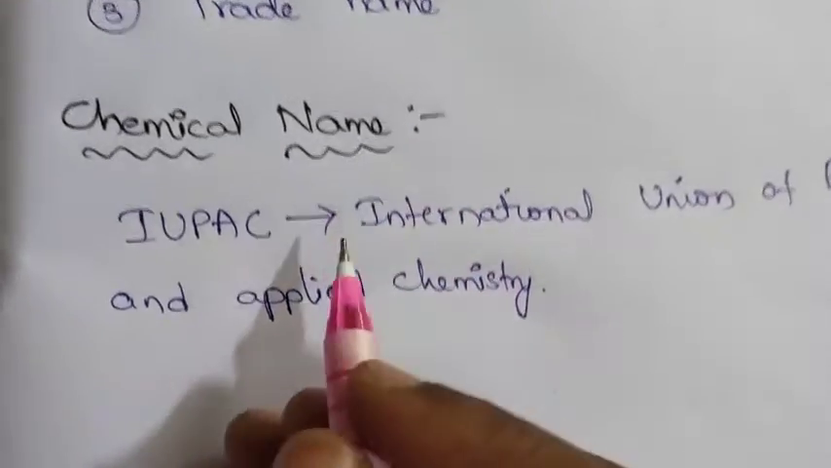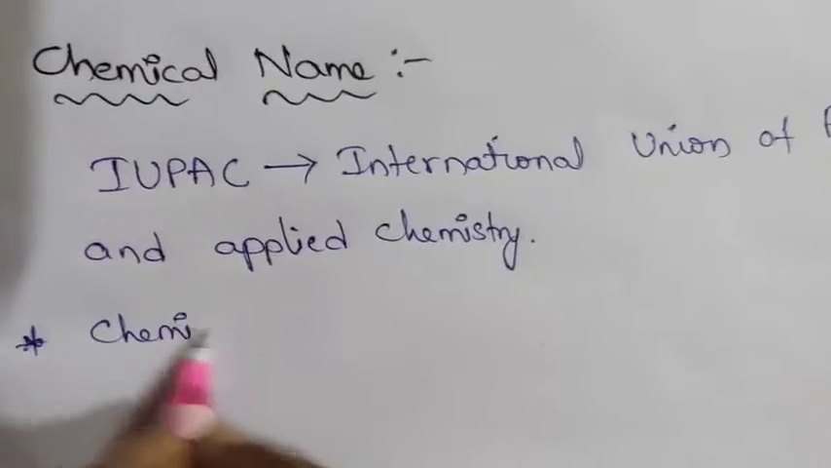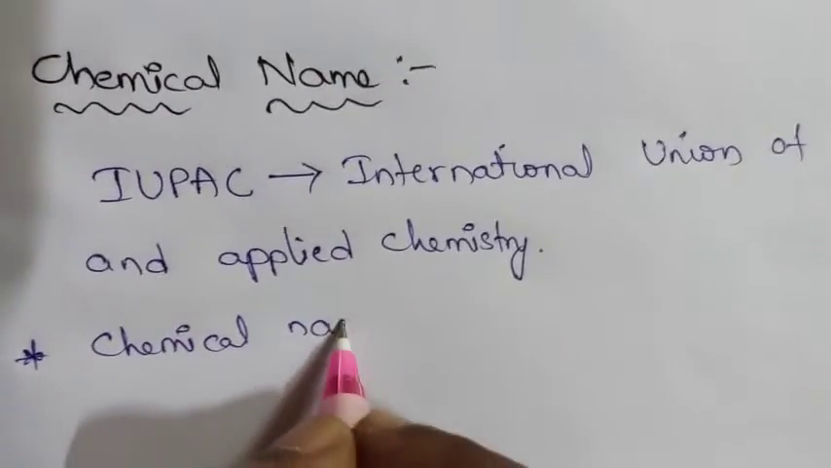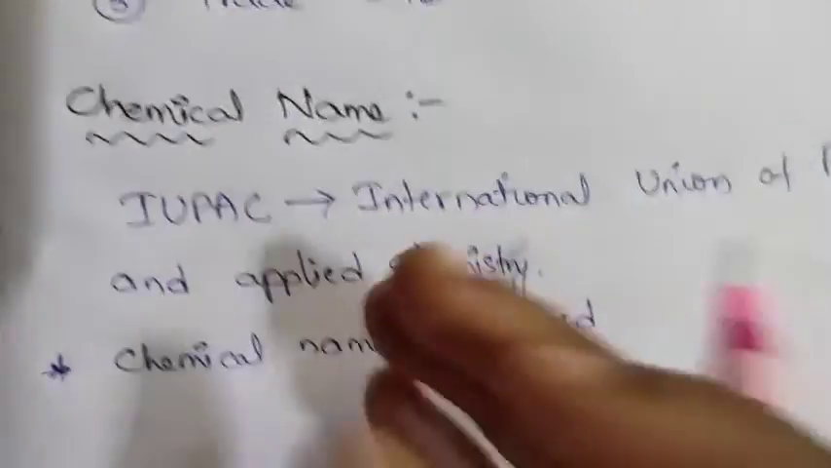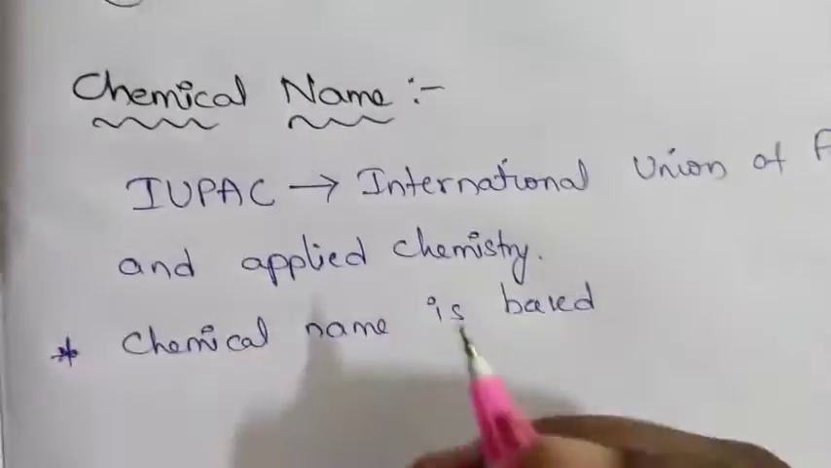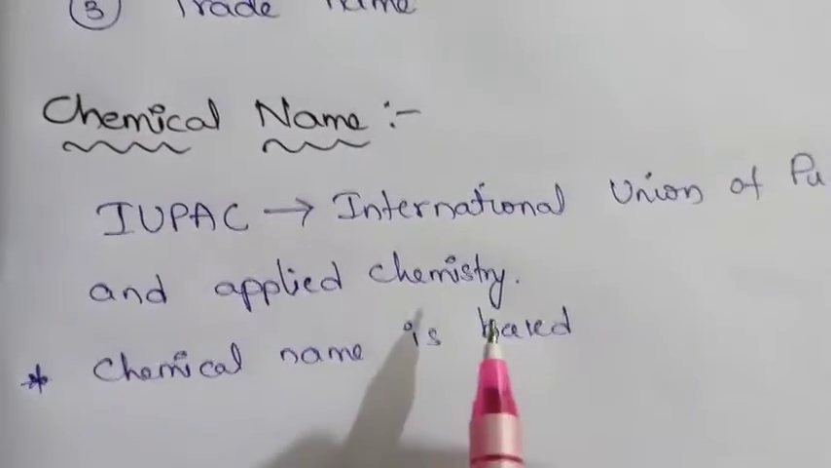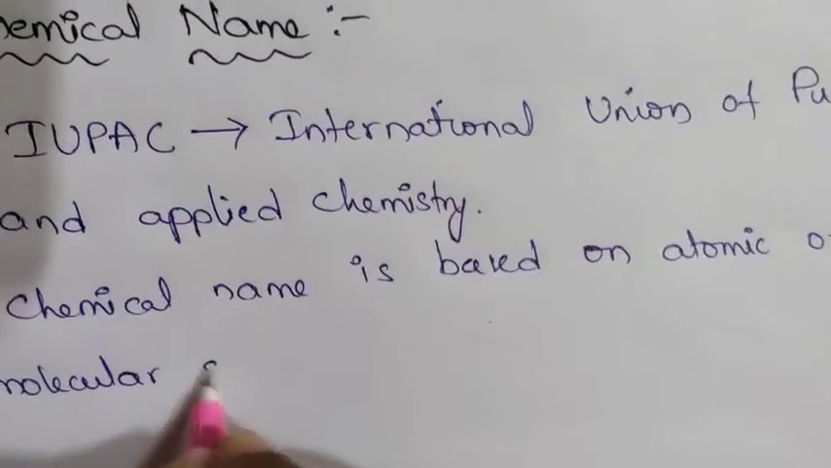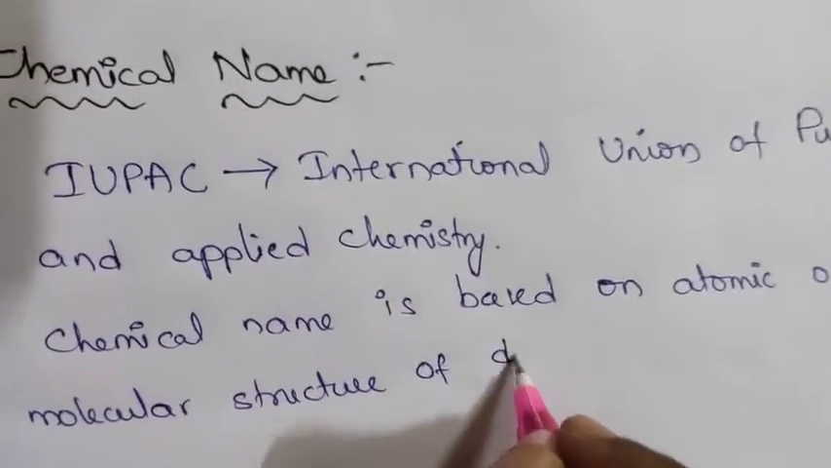Here the chemical name is based on the atomic or molecular structure of the drug. Means that is depending on the molecular structure of the drug. Chemical name, structure of drug.